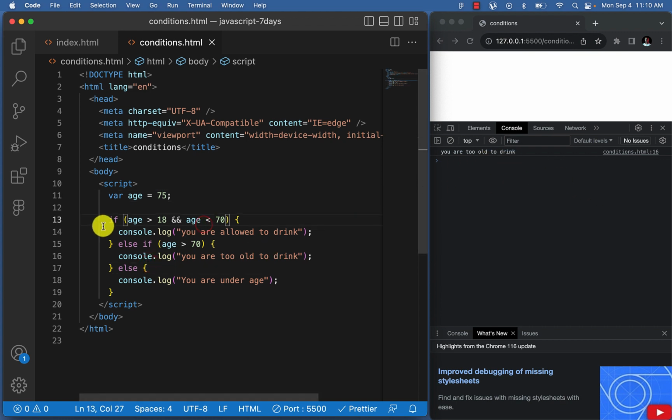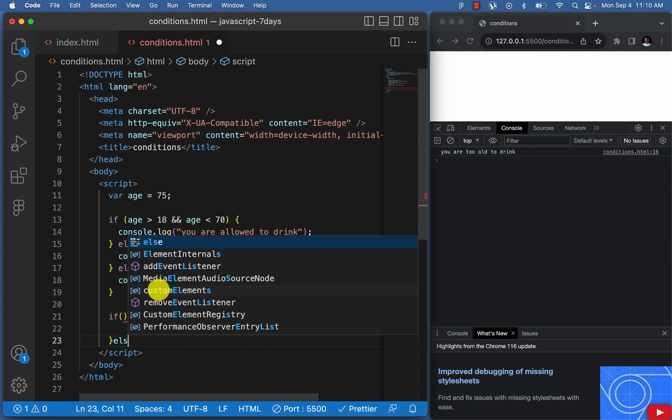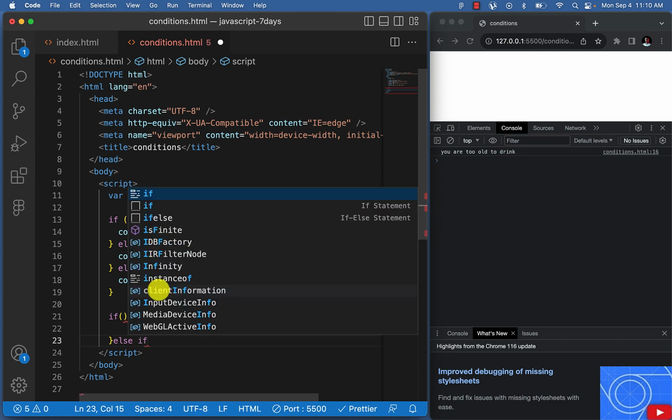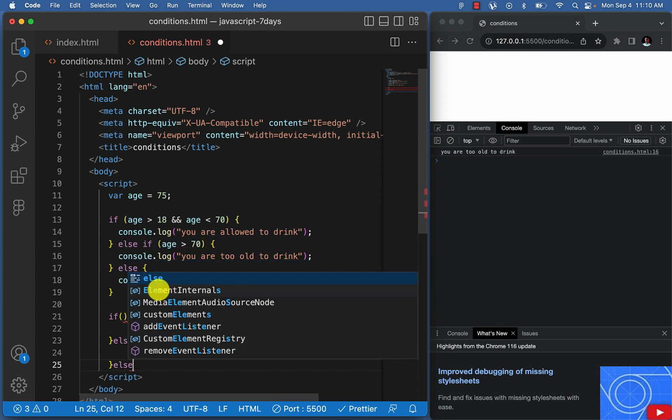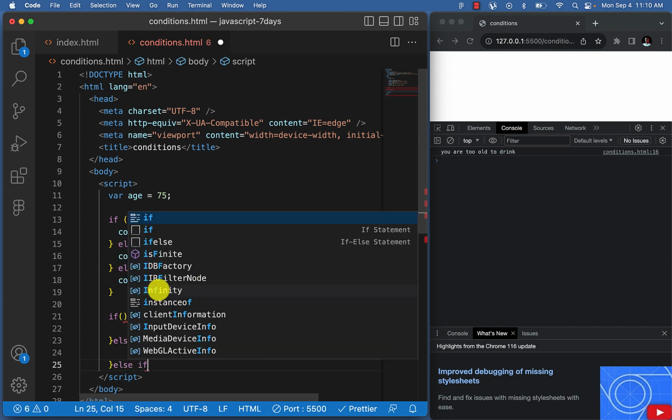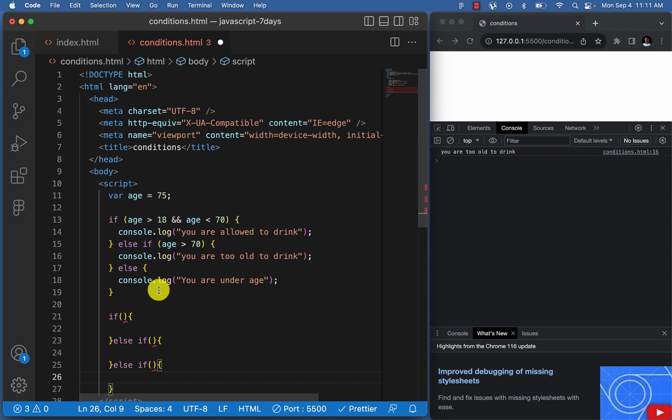So now, an if statement only works when the condition is true. Else if is for when the first condition is not true, so let's test another condition. We can now have something that keeps going like this: if a condition, a statement happens, else if a condition, another statement happens, else if a condition, another statement happens, else if.